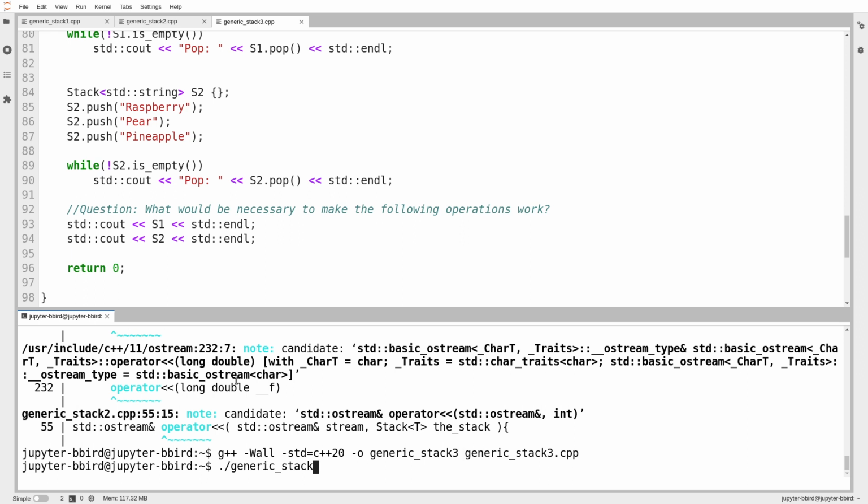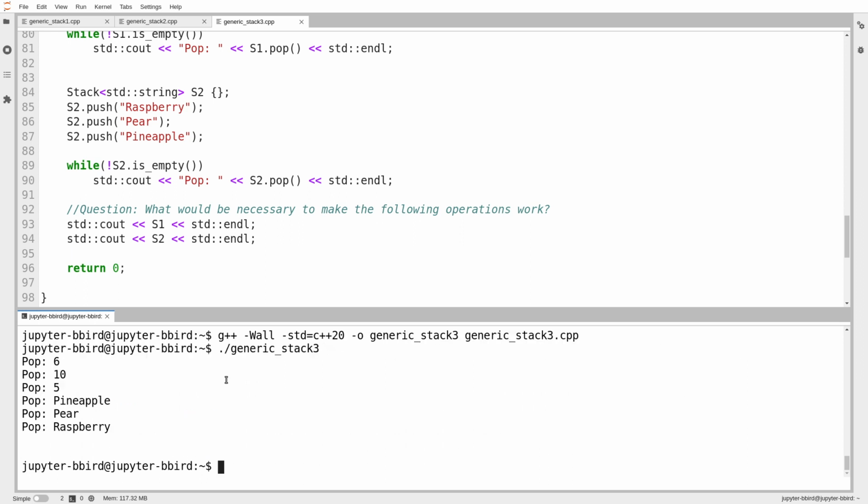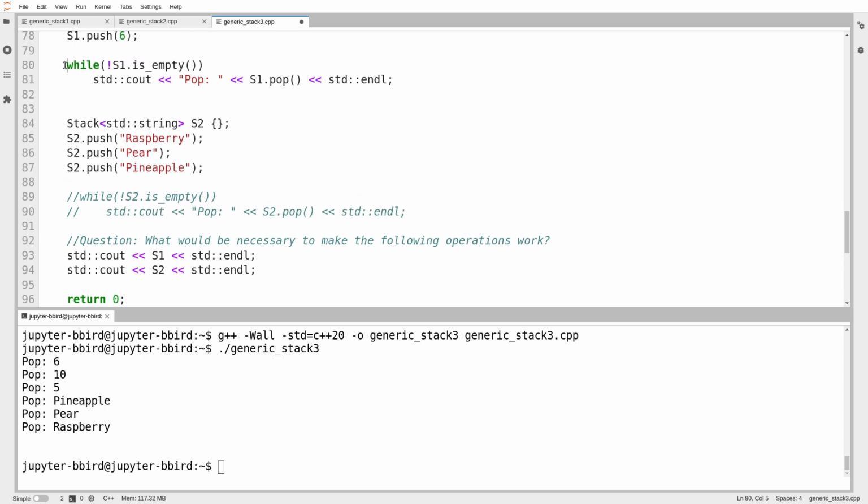There we go. It does compile, and I can run it, and we can see it does print out both stacks. Of course, when it prints them down here, they're empty. Let's see what happens if I don't pop the stack. Because when I pop each stack, it is removing all the elements. Suppose I just push elements into the stack, and then I try and print both stacks.